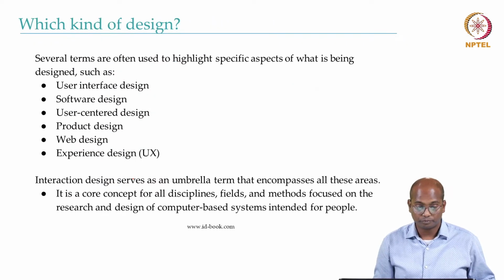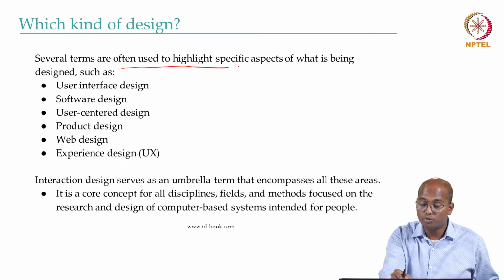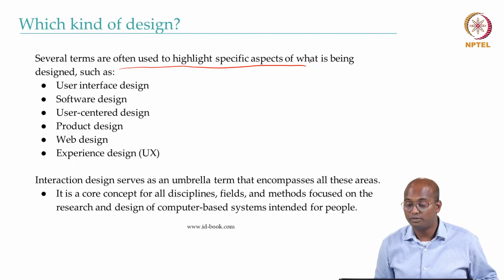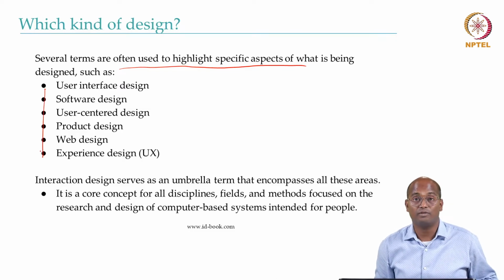So we have discussed what all kinds of designs are there. Several terms are often used to highlight specific aspects of what is being designed for. So we discussed user interface design, software design, user centered design, product design, web design, and experience design.